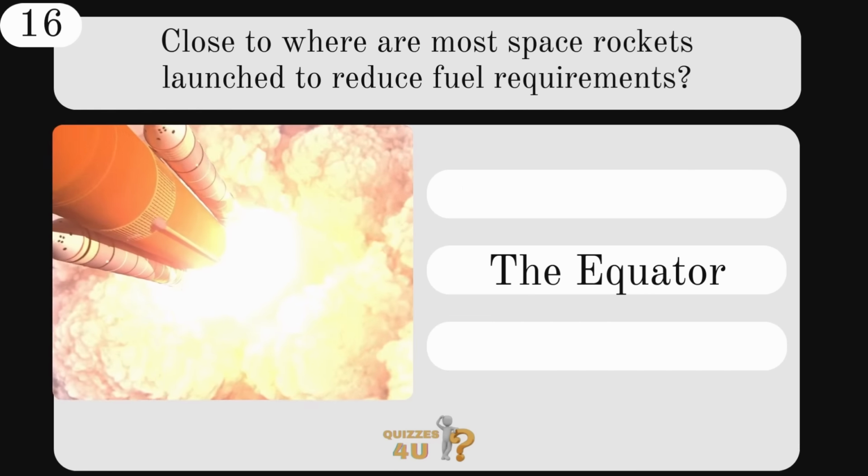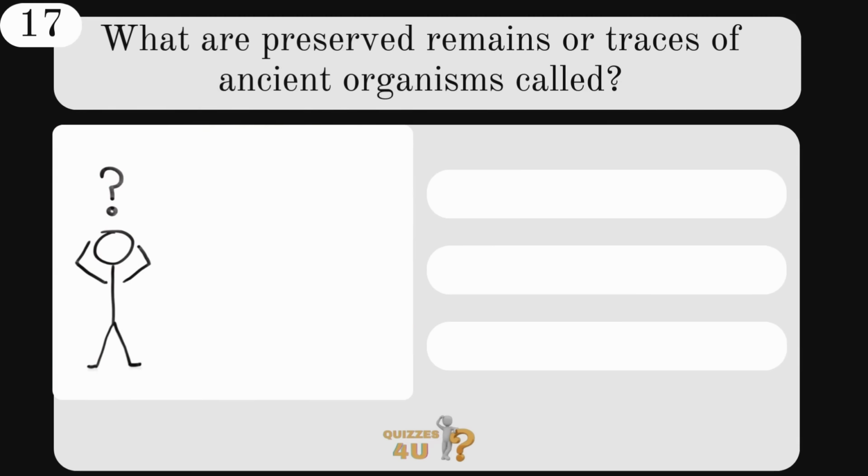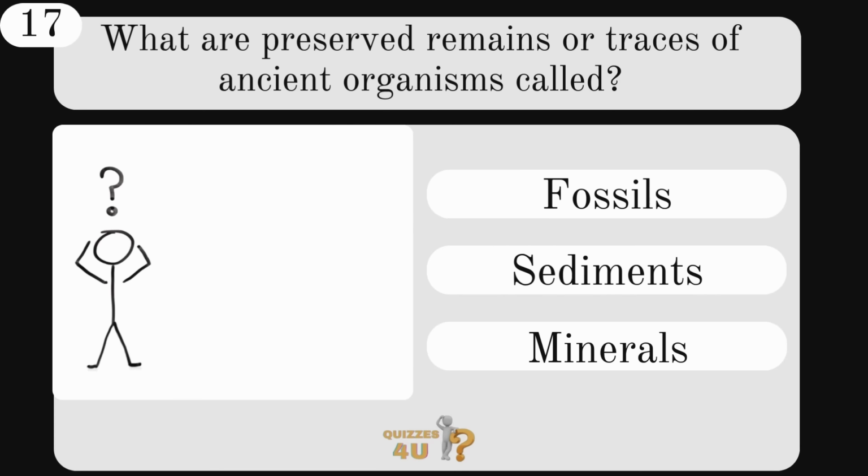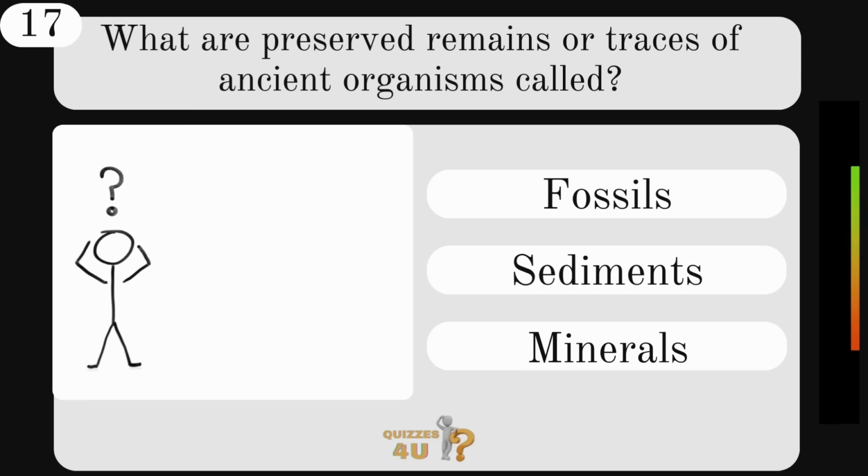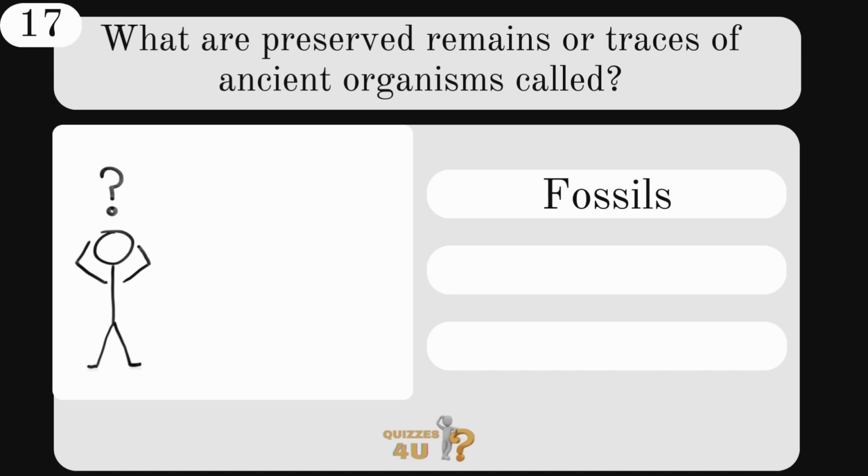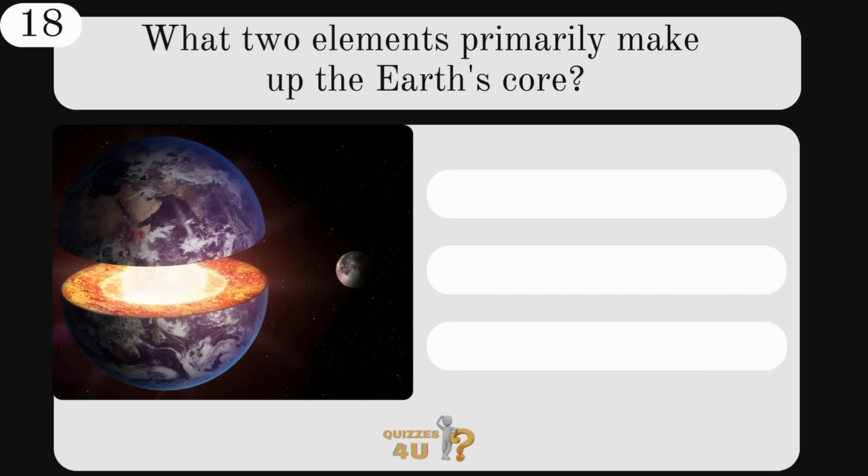The answer, the Equator. What are preserved remains or traces of ancient organisms called? Are they fossils, sediments, or minerals? They are fossils. What two elements primarily make up the Earth's core?